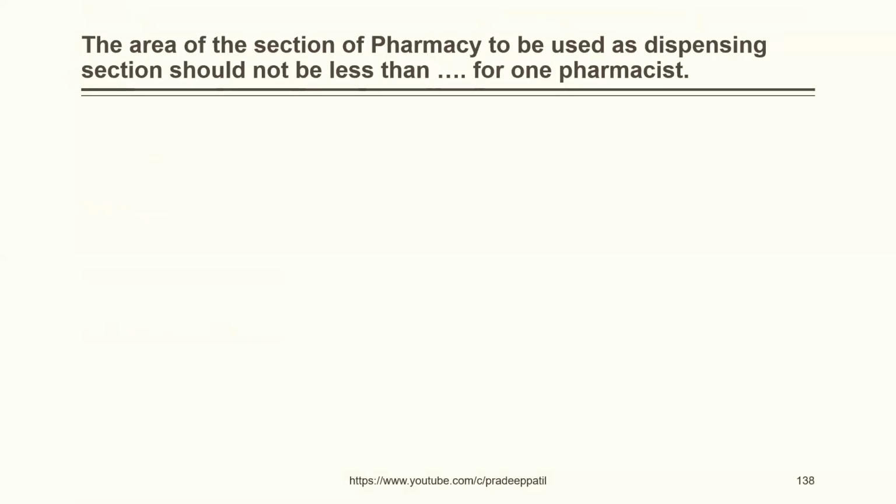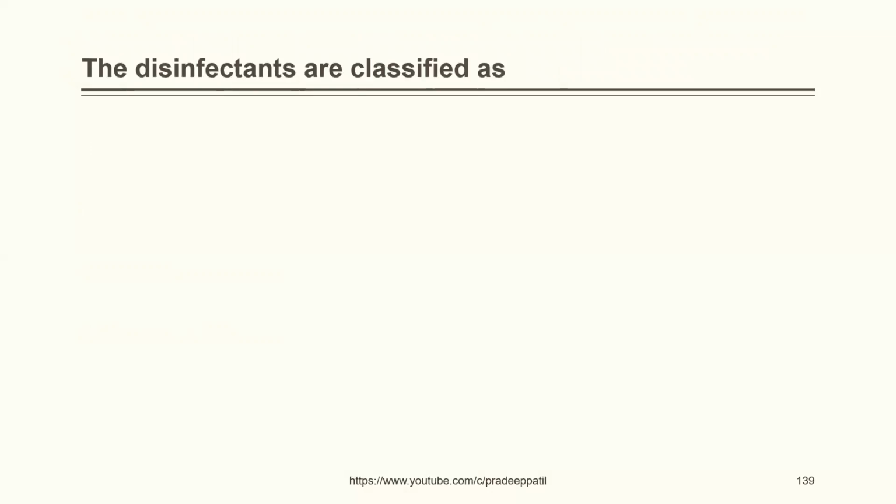The area of the section of pharmacy to be used as dispensing section should not be less than dash for one pharmacist. 2 square meters, 4 square meters, 6 square meters, 8 square meters. The correct answer is 6 square meters. The disinfectants are classified as black fluids, white fluids, green fluids, both 1 and 2. Disinfectants, basically they are classified as black fluids and white fluids. So the correct answer over here would be both 1 and 2.